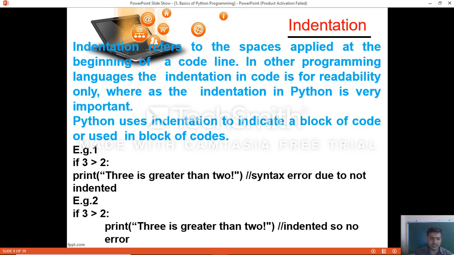So in the example you can see the if statement. The if keyword is followed by the condition, and then we must specify the colon, then the print statement.